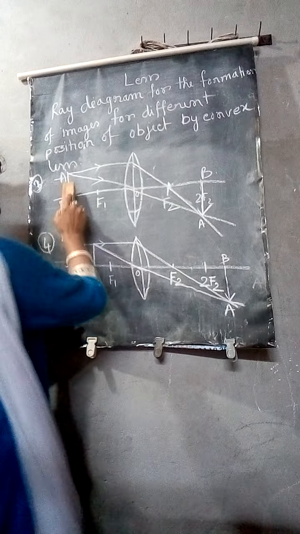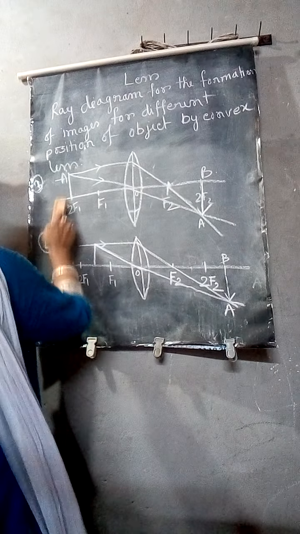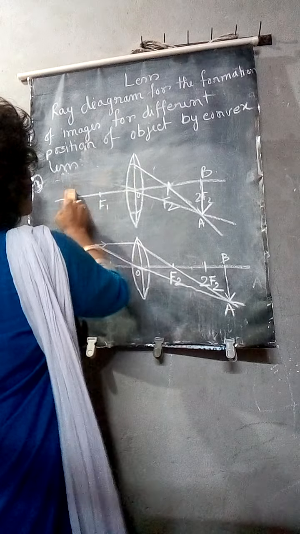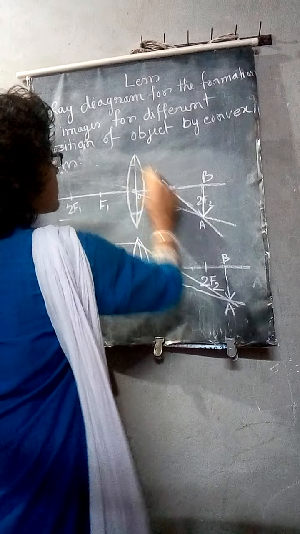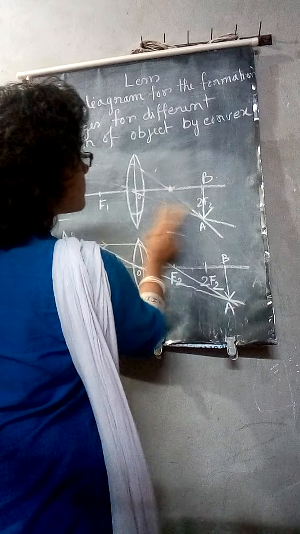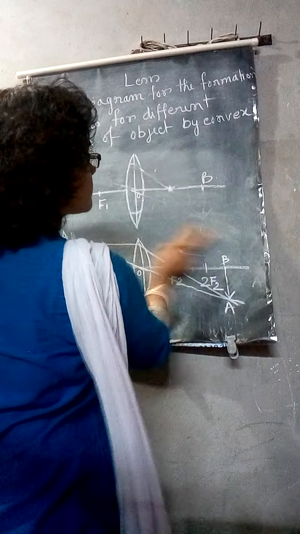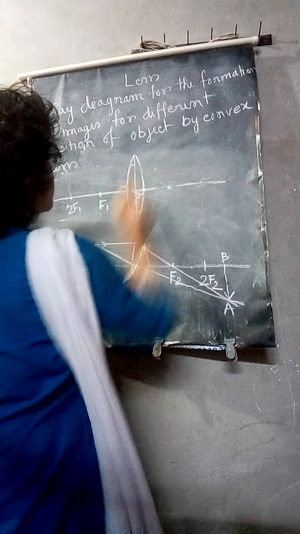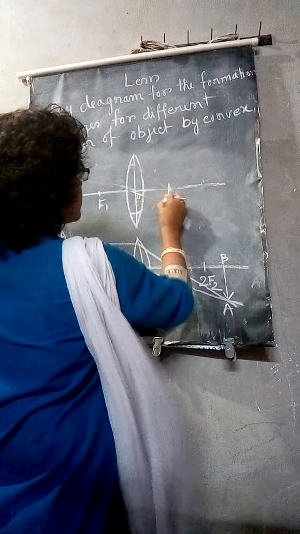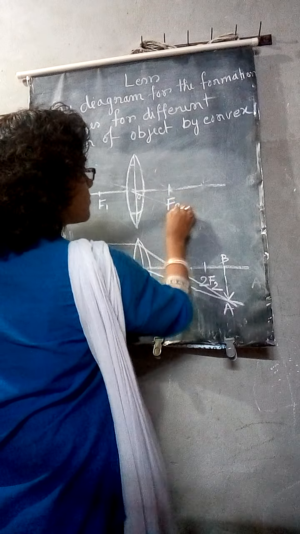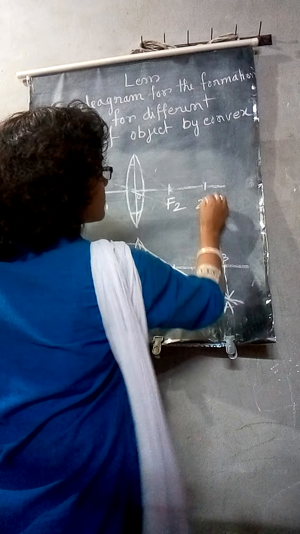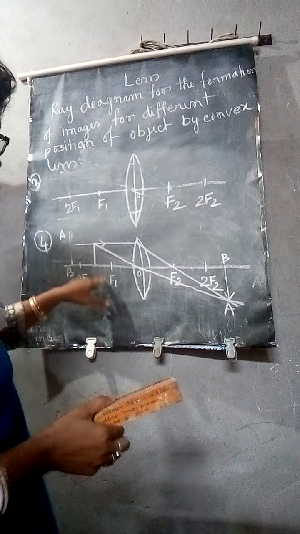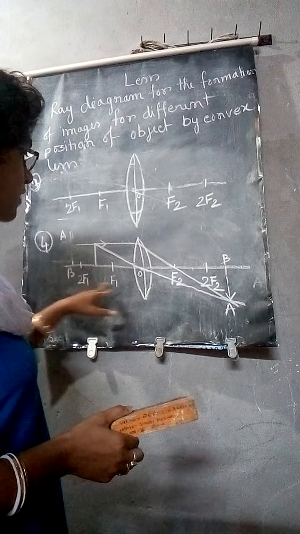Now the fifth case. In the fourth case, the object was between 2F1 and F1.